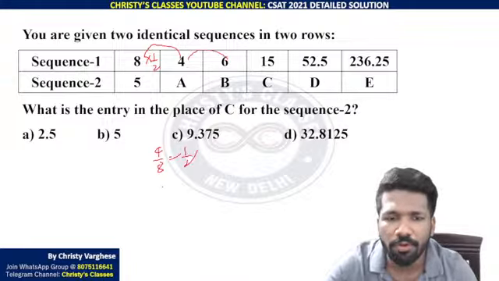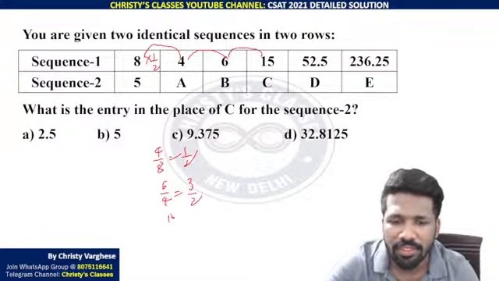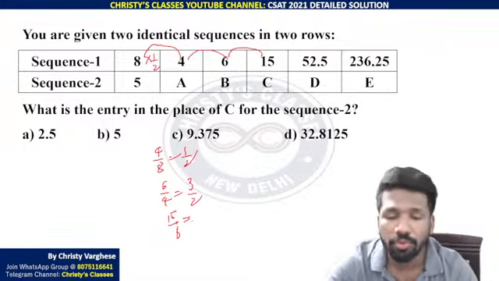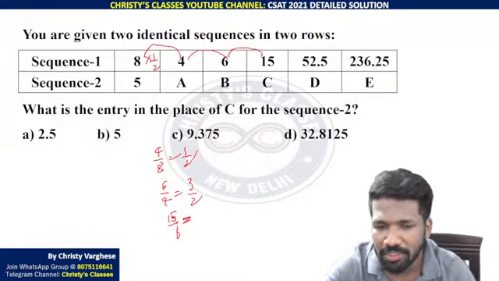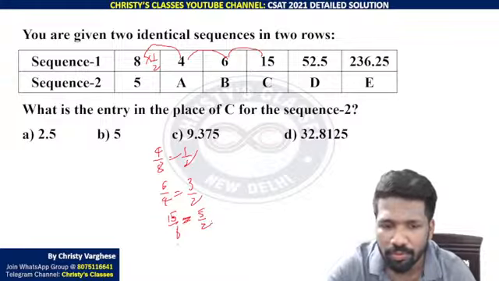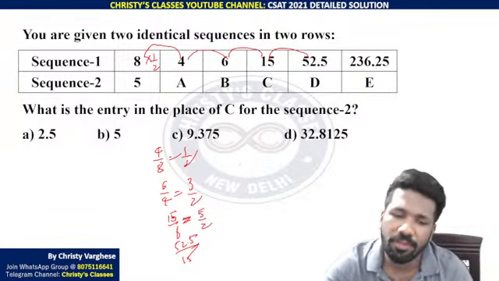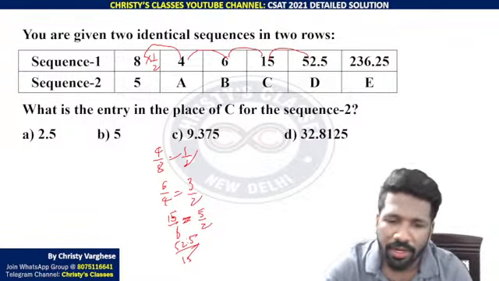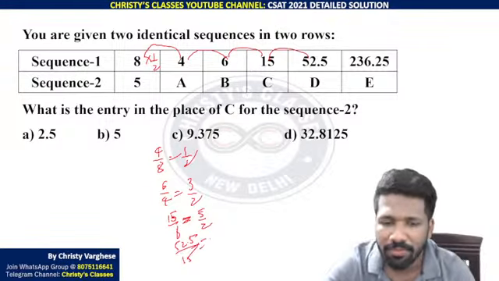Then 6 by 4 you divide. 6 by 4, when you cancel, you will get 3 by 2. And 15 by 6 you divide and see. Take the ratio of successive terms, just like you do to identify a geometric sequence. So 15 by 6, 3 is a common factor, so 5 by 2. Then 52.5 by 15: if the fraction is creating confusion, doubling gives 105 by 30, which is 7 by 2.